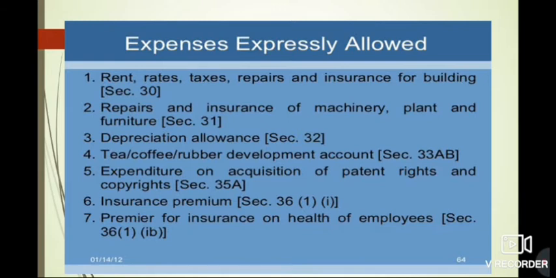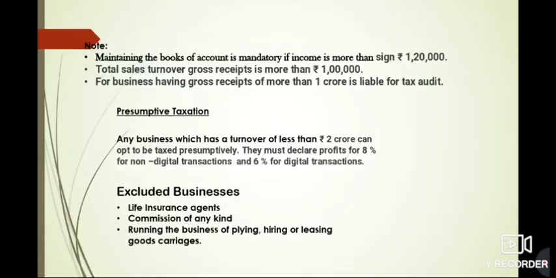The rent, rates, taxes, repairs and insurance for building are the expenses. Now the second is that if you are spending any money for the repairs and insurance of machinery, plant and furniture, then the depreciation allowance. Then if you are depositing any amount in your tea, coffee or rubber development account, then that is also treated as an expense. If you are expending for acquisition of patent right and copyright, that is also an expense. Insurance premium and premium for insurance on health of employees, these all expenses are deductible.